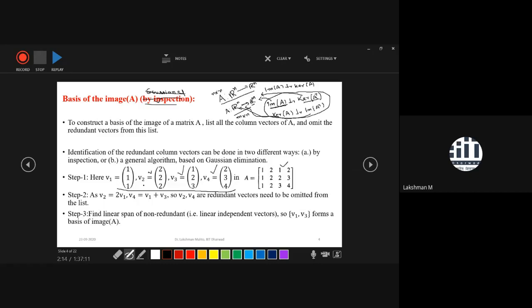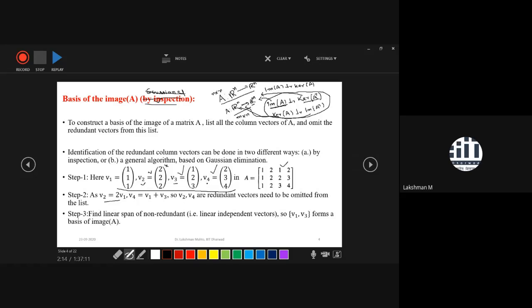Now we come to the second column. The second column is twice the first column. So the second vector V2 is redundant, and we have to remove it from the list. Then again we see that V3 is no more associated with V1. That means V1 and V3 are non-collinear, that is, independent. So it's fine. You will leave it; you will not do anything with V1.